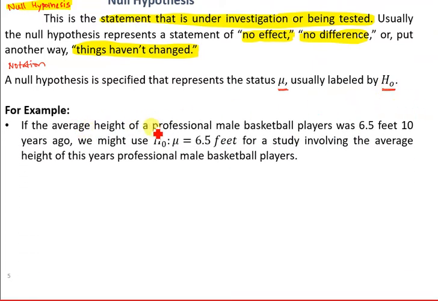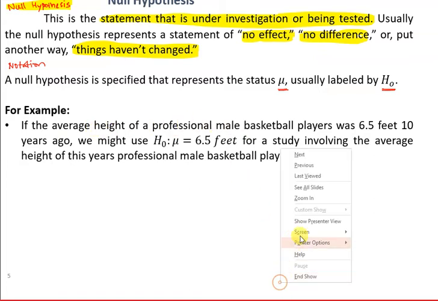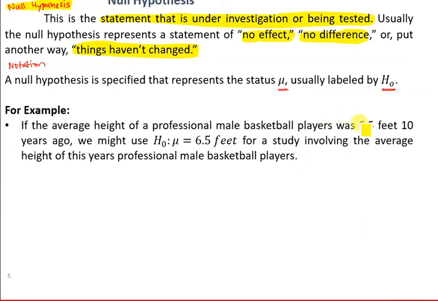So for example, suppose we want to test if the average height of a professional male basketball player was 6.5 feet 10 years ago. So we want to test it. They are saying that the mean, or you can say average, height of a professional male basketball player was 6.5 feet 10 years ago. So in the null hypothesis we say that it's not changing, it is having no effect. So we say that yes, it's the same.